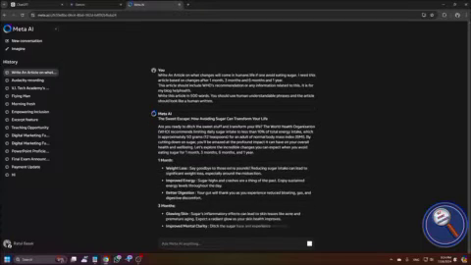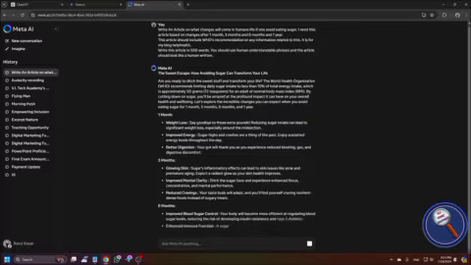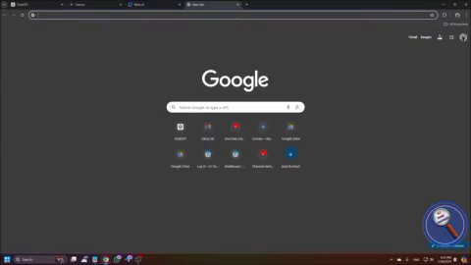Now all four of these AI tools are writing the article. Next we will open a new tab and open a tool by which we can check whether the article is written by a human or by AI. There are many tools available on the internet, but we will use one popular tool, which is GPT-0.